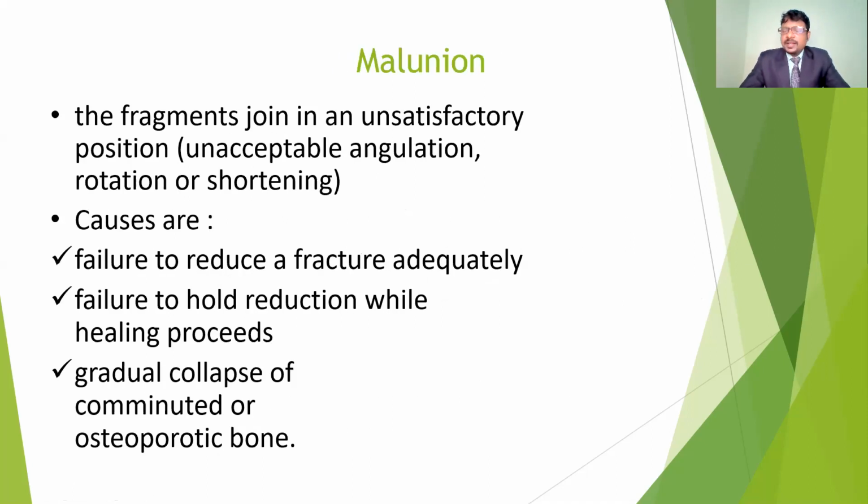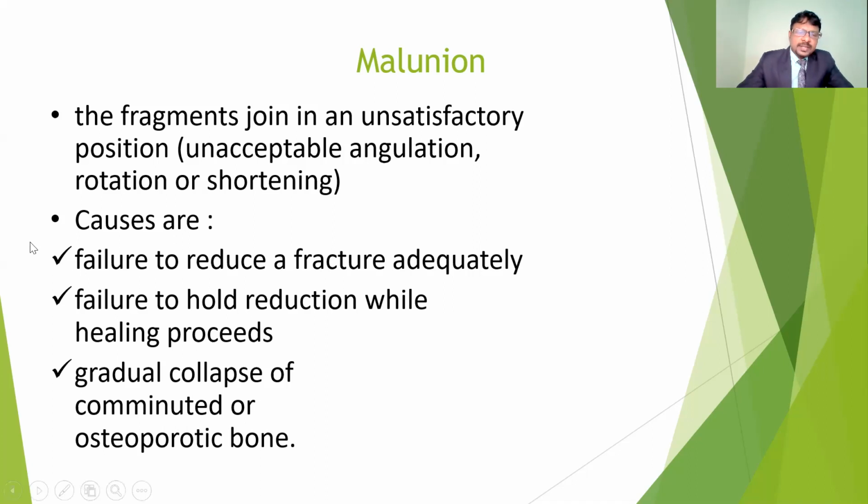Another complication is the malunion. Malunion means abnormal union, in an abnormal direction. Because of the angulations, because of the rotation or shortening, they may chance to get the abnormal healing. That is called as malunion. Normally it should be straight. For example, both fragments after displacement should be in the same direction. If it is an abnormal direction, because of the angle or because of the rotations or because of the shortening of limbs or bone fragments, it may cause the abnormal union. It will unite, but in abnormal directions.